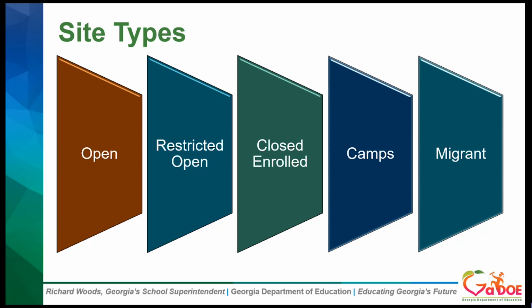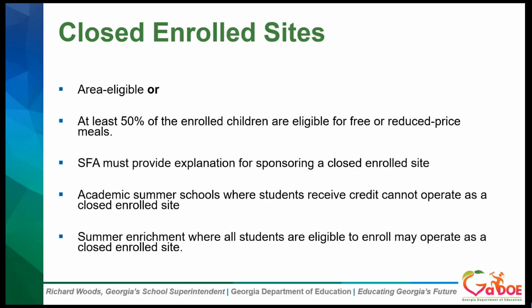The SFA must provide certification from the migrant organization sponsoring the site that the site primarily serves children of migrant workers. And again, these types of sites must have an explanation as to why the SFA is sponsoring it. So just as we stated on the previous slide, closed enrolled sites serve only an identified group of children through age 18 who are participating in a specific program or activity.